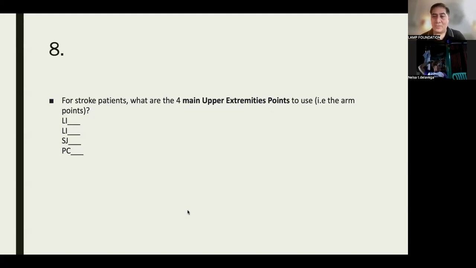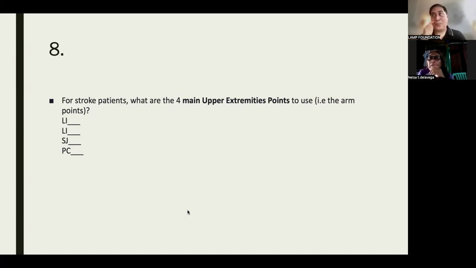The question here is the 4 main points. Oo, tama. But okay, what was your Sanjiao? Sanjiao 5. And? LI4 and LI15. And what about the PC? Wala siya dito sa reference ko, Doc, actually. Pericardium 6. It's so easy, no?